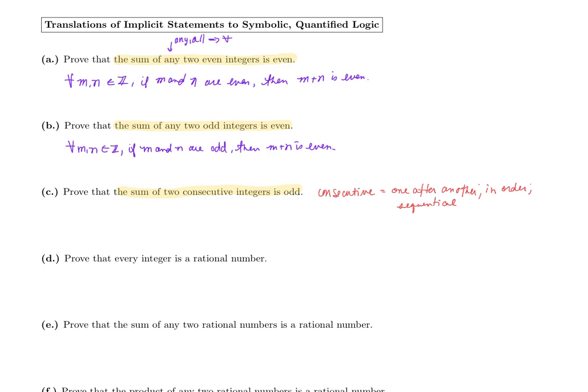So there are a couple of ways we can write this one. So we could say for all m and n in a set of Z, if m and n are consecutive, then m plus n is odd.